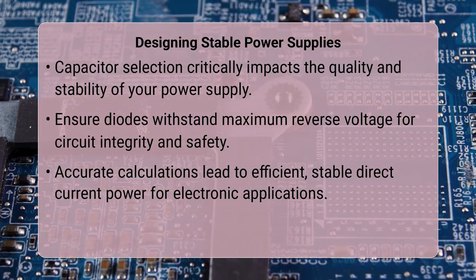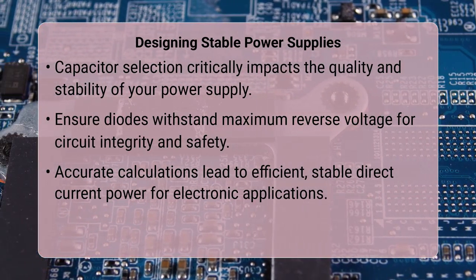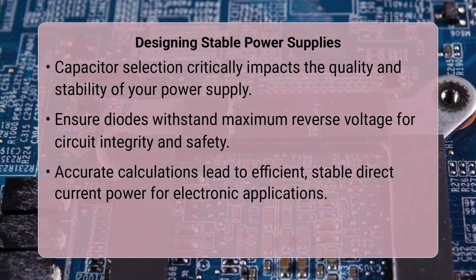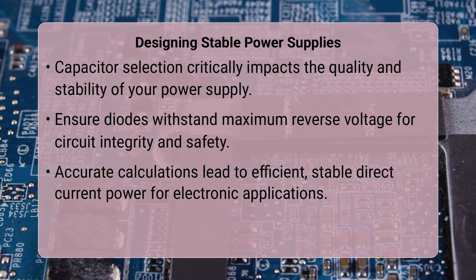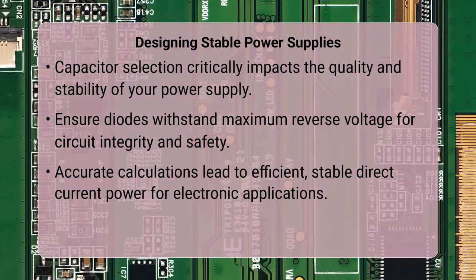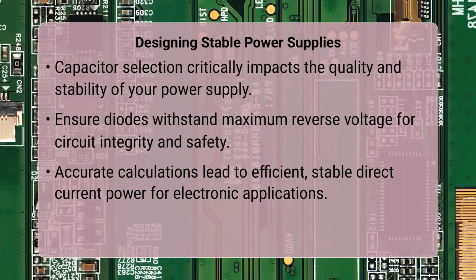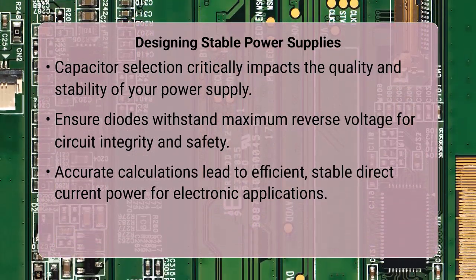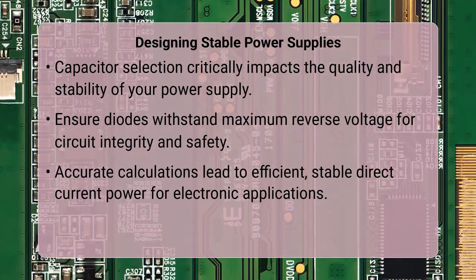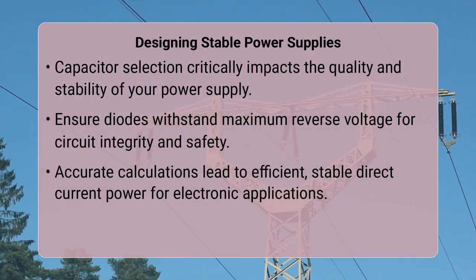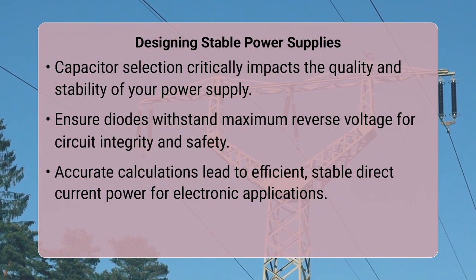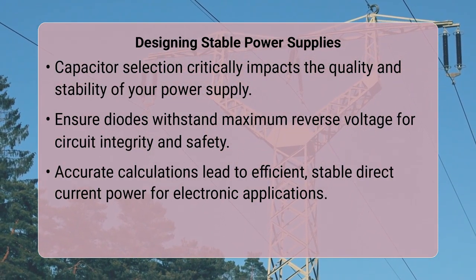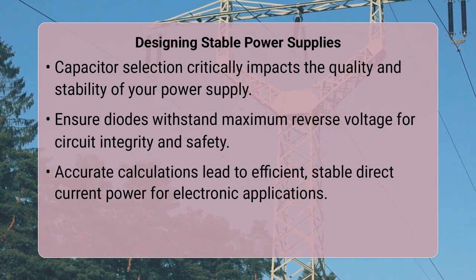Understanding these nuances helps you appreciate the critical role of components like the filter capacitor and how their selection impacts the quality of your power supply. This also brings us to a key concept called peak inverse voltage, or PIV. This is the maximum voltage that a diode must withstand in the reverse direction when it is not conducting. For a bridge rectifier, the PIV rating of each diode must be at least the peak input alternating current voltage to prevent breakdown and circuit failure, offering a vital safety margin in design.